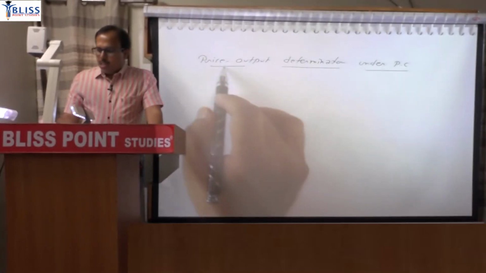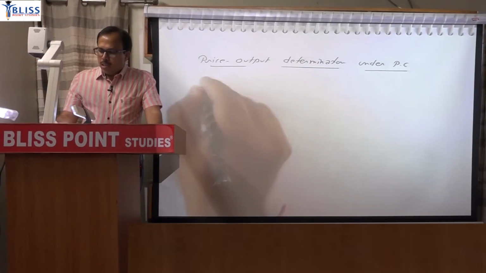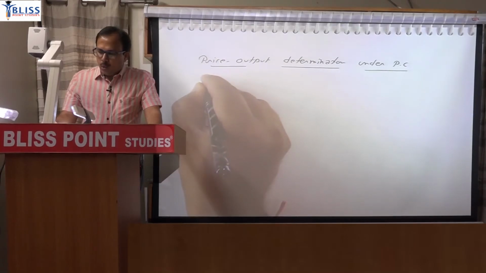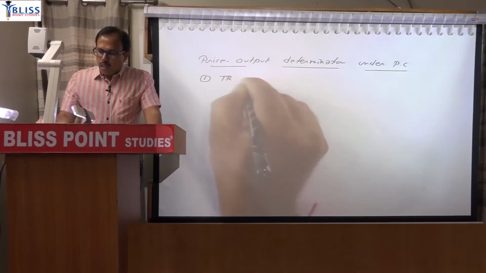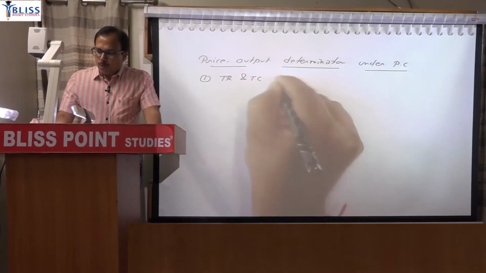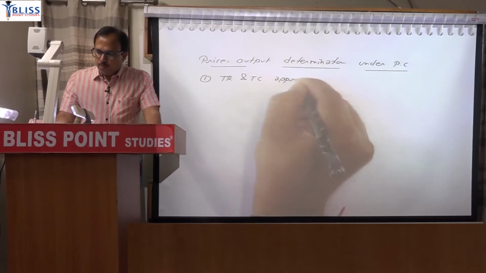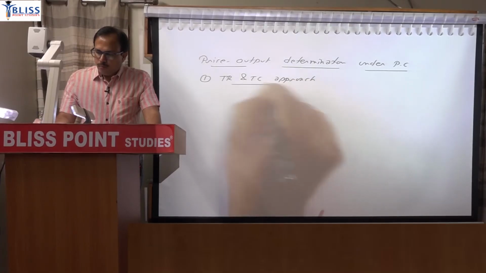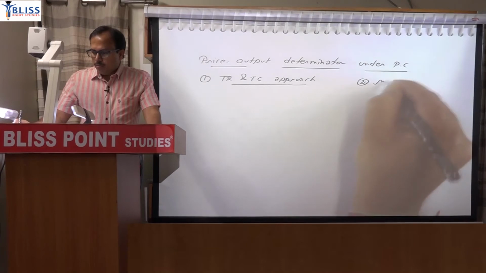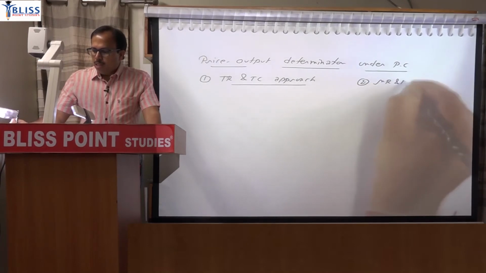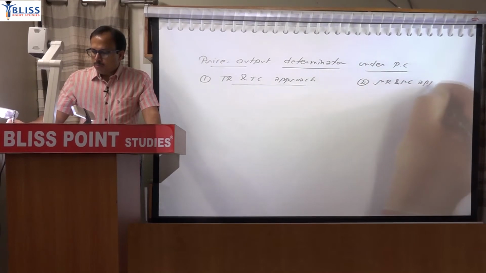Now, for price and output determination under perfect competition, we have two different approaches. One is the total revenue and total cost approach. And the second approach is the marginal revenue and marginal cost approach.